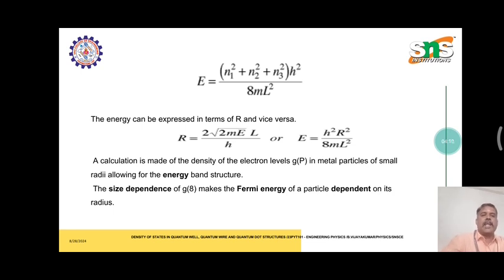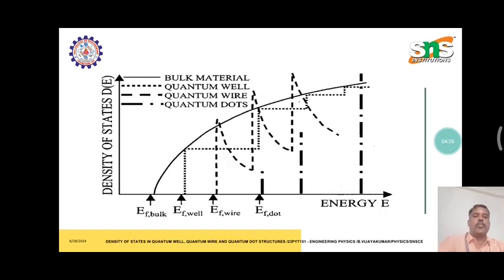So in this calculation, the density of energy levels of electrons in a metal particle becomes small for small radii allowed in the energy band structure. So size matters. It determines the Fermi energy of a particle. The density of states, based on the energy level, is formed in different graphical representations.